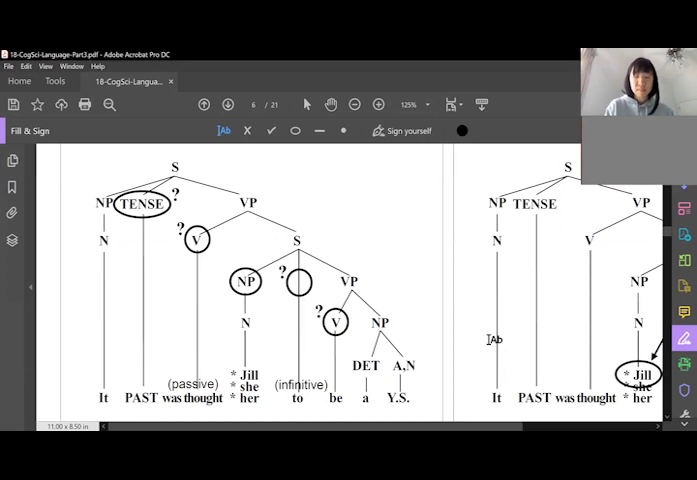So it is governed by the past tense. Yes. Then "was thought" cannot assign case. Yep.